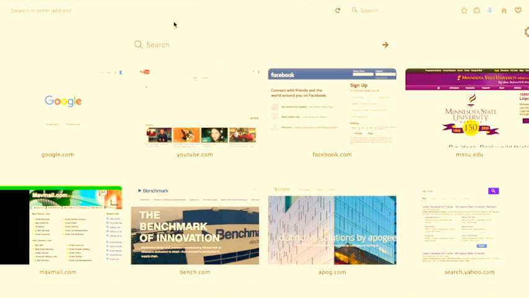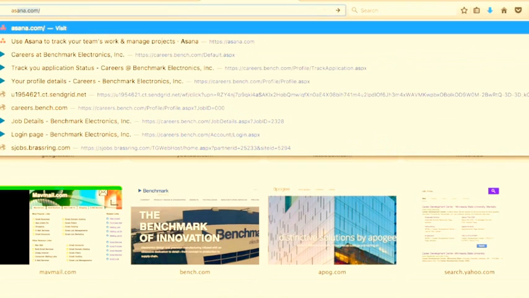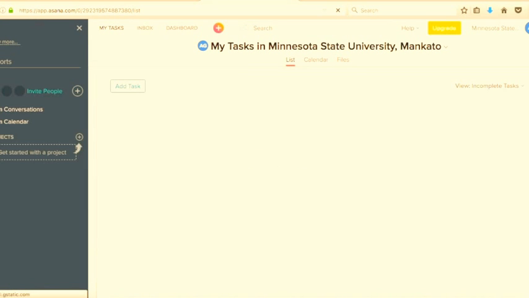To run Asana, we have to go to asana.com. It's opening my account because I was already signed in to Asana. Asana gives you a shared space among the organization.